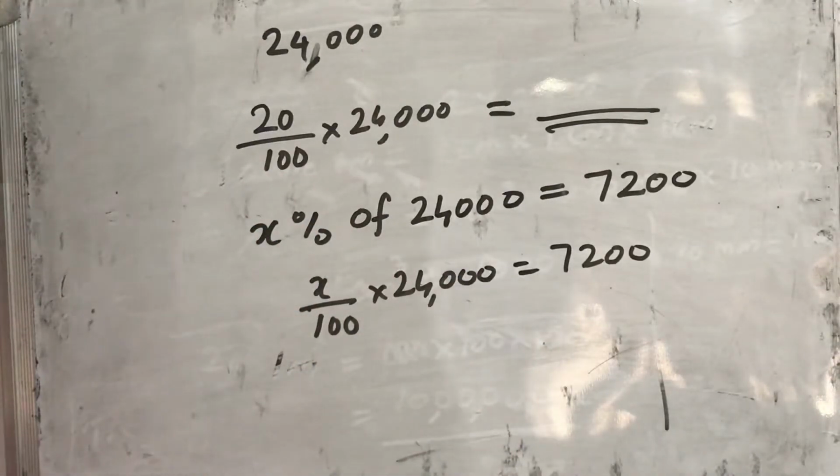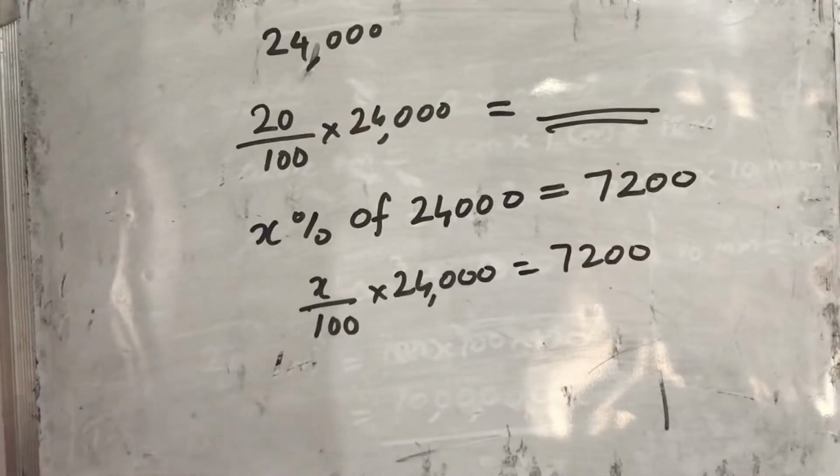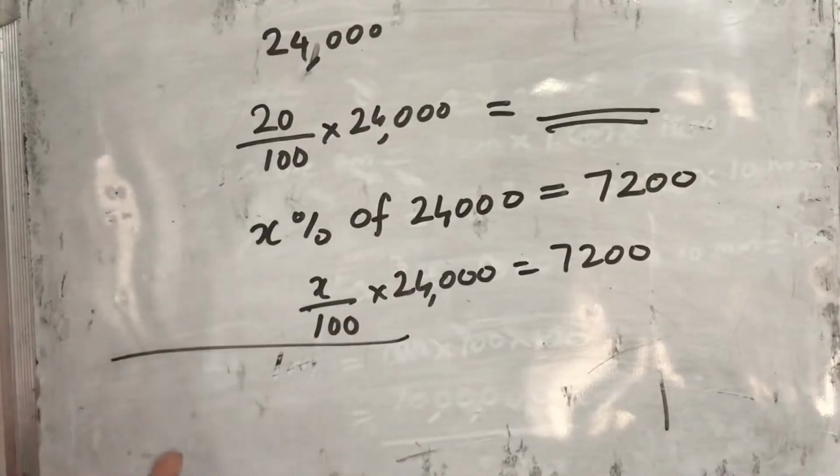Okay, then next question. Ramesh and Sadish contested the election in the Panchayat committee from their village. Ramesh scored 11,484 votes, which was 44% of the total votes. Sadish scored 26% of the vote. Calculate the number of votes cast in the village. What is the total number of votes cast in the village? That is what we want to find out. What is given? Ramesh scored 11,484 votes, which was 44% of the total votes.